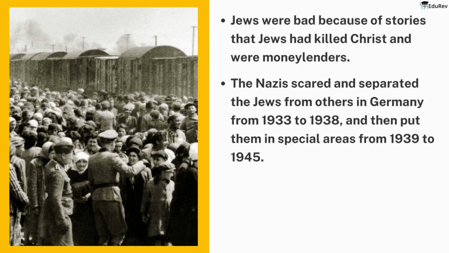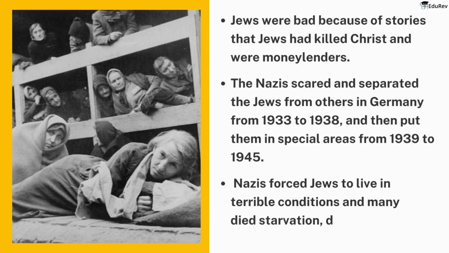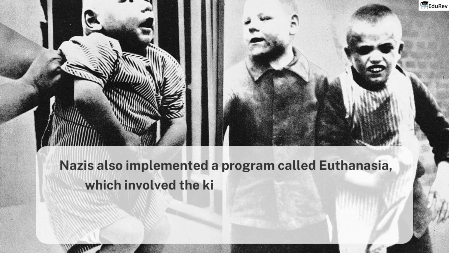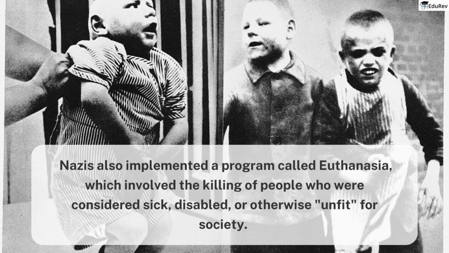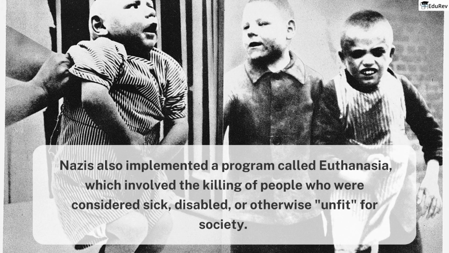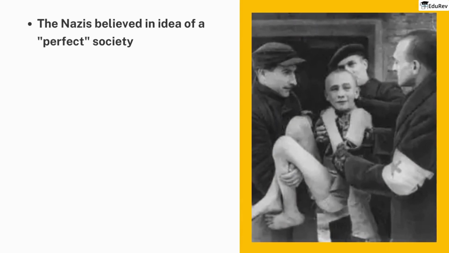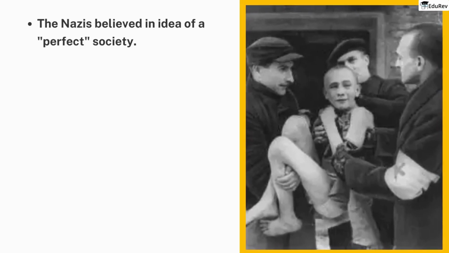Many Jews were killed in gas chambers, which were part of a system of concentration and extermination camps. The Nazis forced Jews to live in terrible conditions, and many died from starvation, disease, and exhaustion. The Nazis also implemented a program called euthanasia, which involved the killing of people who were considered sick, disabled, or otherwise unfit for society. The Nazis believed that these individuals were a burden on society and wanted to eliminate them in order to create their idea of a perfect society.